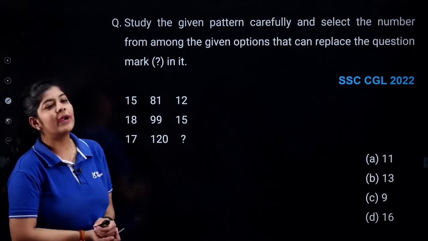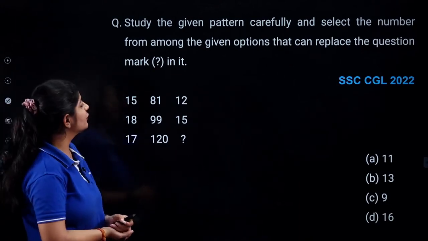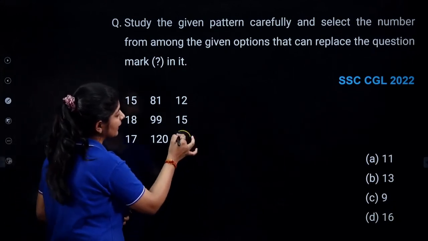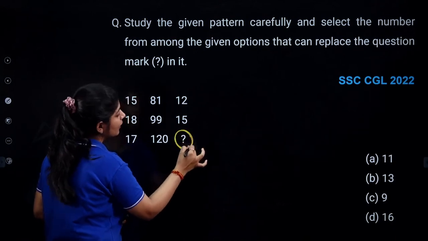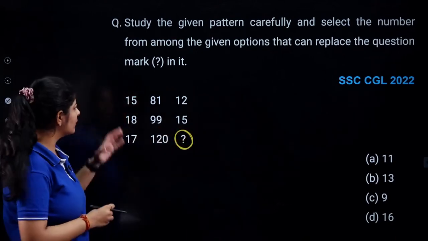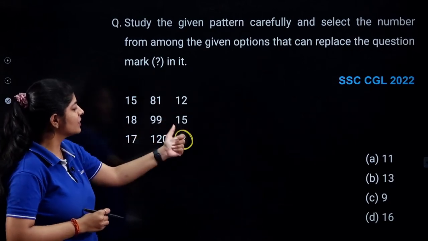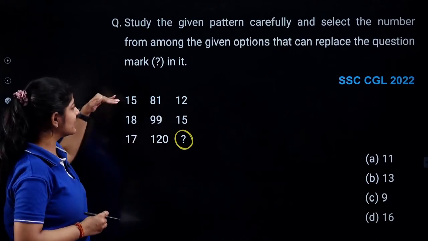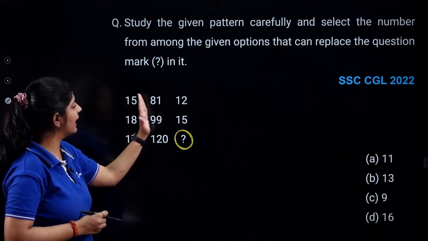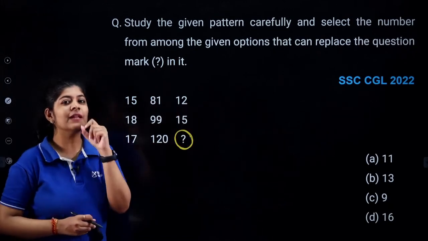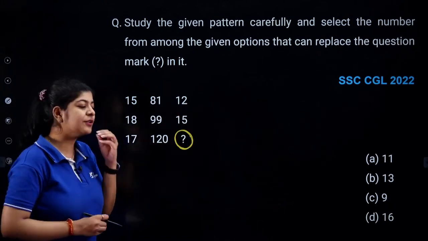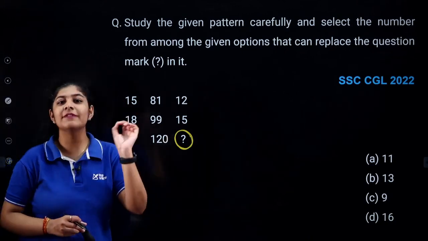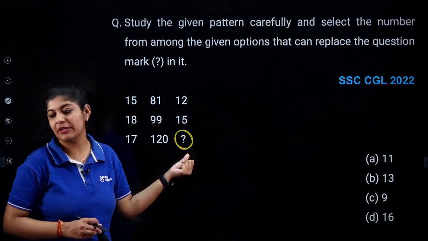Okay, so this question is quite interesting. I request all of you to solve this question. Here we are having a puzzle where we need to identify this particular term. As you can see, we have a total of 9 numbers in which this number is missing, so basically 8 numbers are given. Here we have rows and here we have columns. With the help of these numbers, you need to determine some hidden pattern, and with the help of that pattern you can easily determine the value of this question mark.